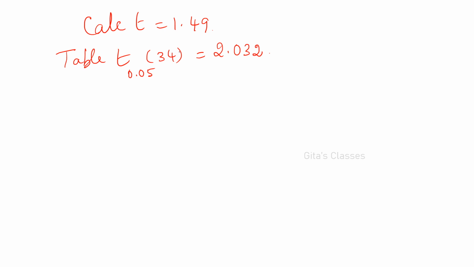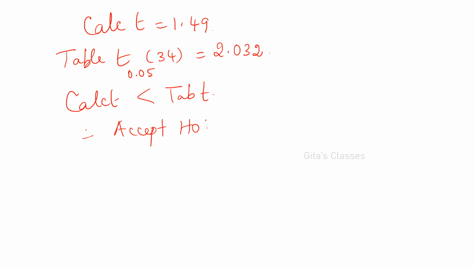So at 5%, 1.49. This is calculated T and table T. So calculated T is less than table value of T. Therefore, accept H0. Accept H0 means what? There is no difference between the samples.